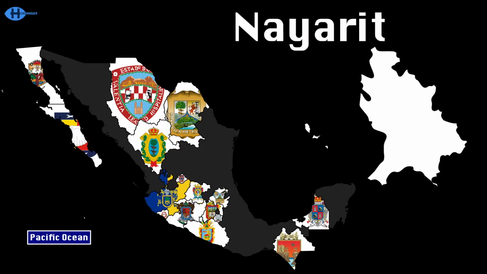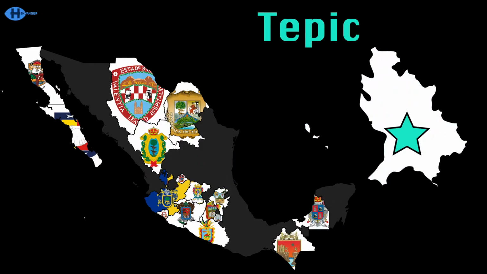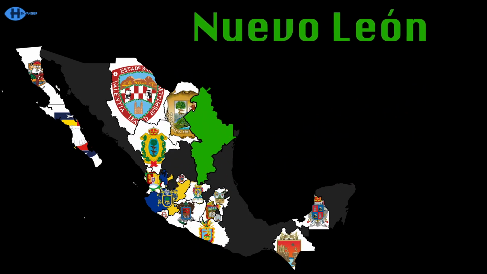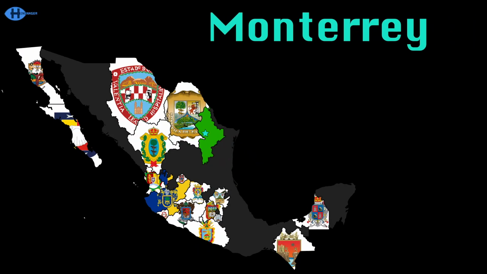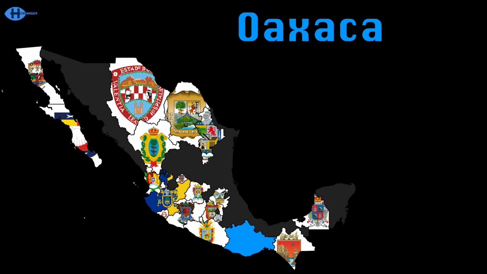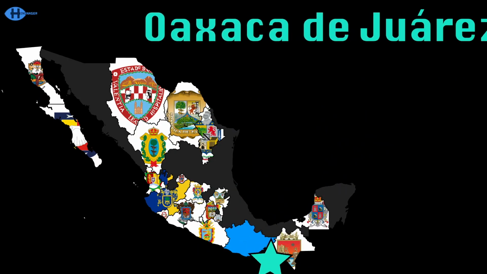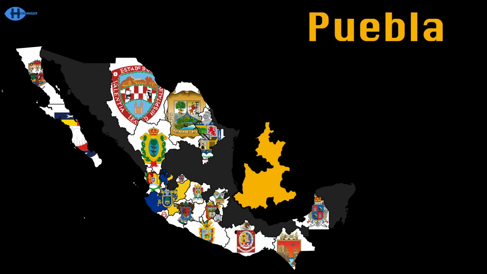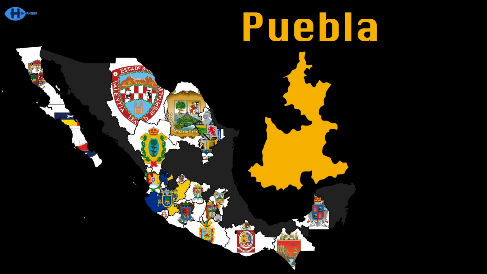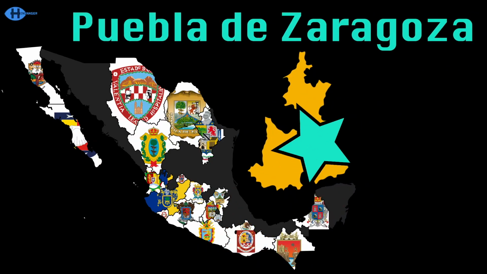The state is named Nayarit. Its capital is named Tepic. Nuevo Leon barely touches Texas. Monterrey's the capital, the song ain't useless. The state of Oaxaca's in the south like this. The capital is Oaxaca de Juarez. This is the state of Puebla. Its capital's Puebla de Zaragoza.